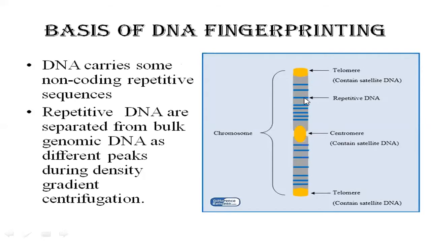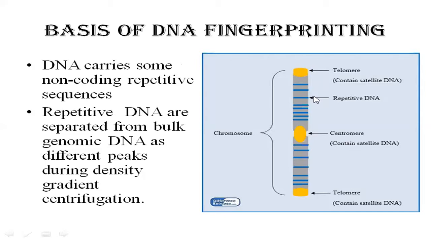You can see this blue color in the chromosome. These are repetitive sequences where the genes do not code for any protein. So there is no formation of mRNA, no formation of protein, and no trait. These repetitive DNAs are unique in each person.